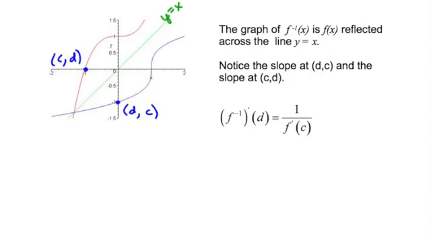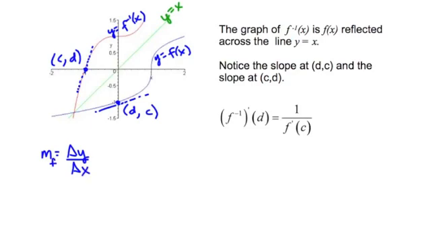Okay, so if we look at the derivatives, let's say here's the slope of the point D, C on the function. So let's call this y equals f of x. And the other one let's call the inverse, although it's just a naming regime, right? It doesn't matter which one we call the inverse of the function. One thing to notice is that the tangent line for the corresponding point on the inverse curve, basically because we switched the x and the y coordinates, then when I think about slope being the change in y over the change in x, so for f, the slope is going to be change in y over change in x, generically speaking.